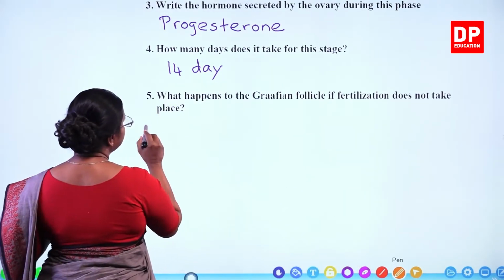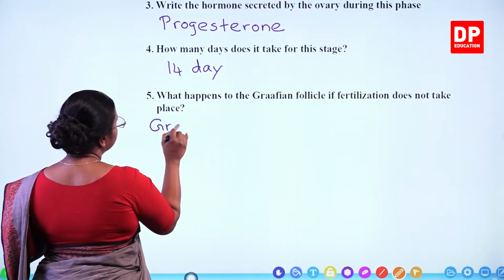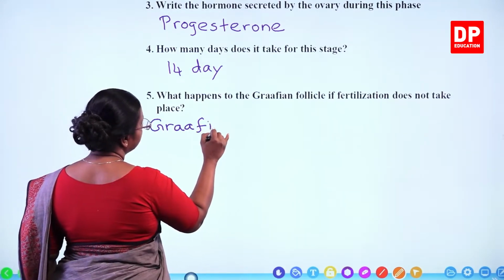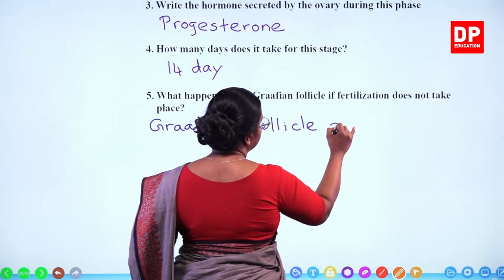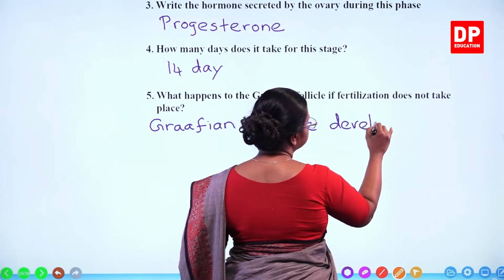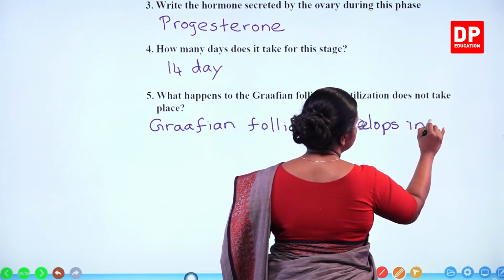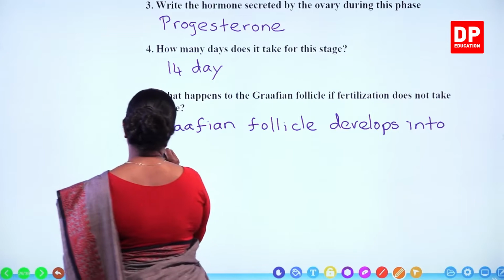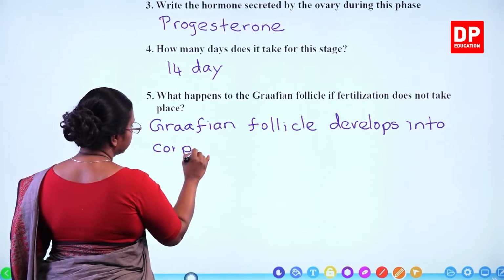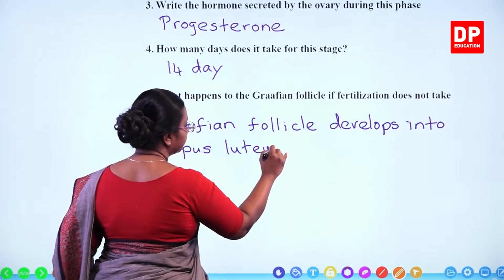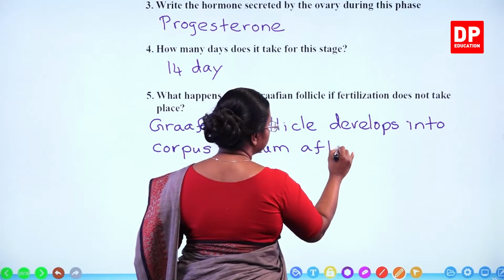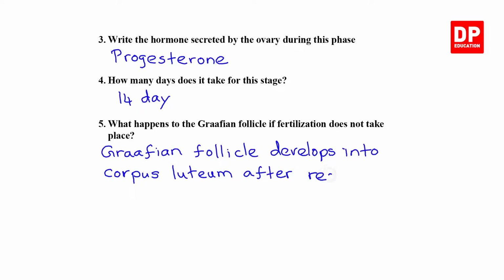So here we can say Graafian follicle develops into corpus luteum after releasing the ovum.